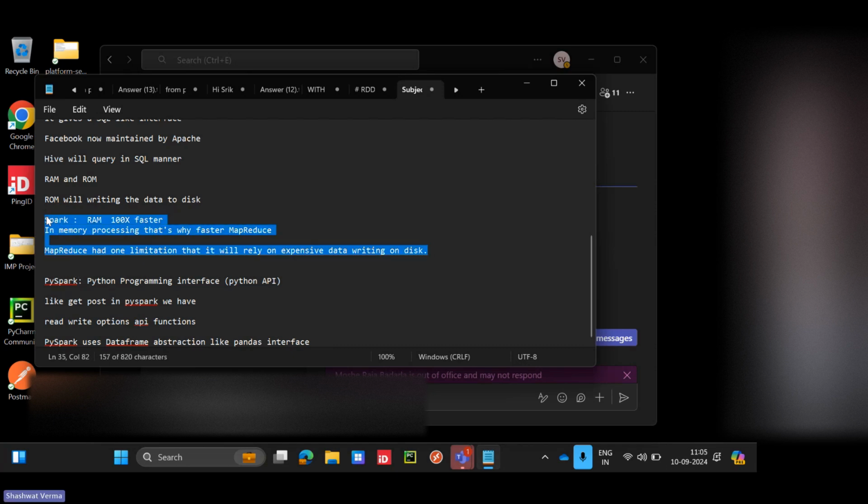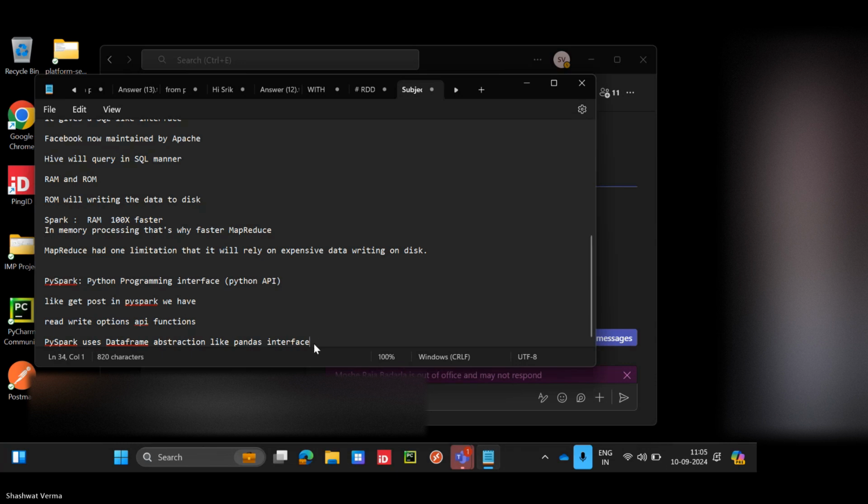One important point is that MapReduce had one limitation: it writes on disk, while Spark uses RAM, so it is in-memory. That's why it is faster, doing all the processing in RAM only.